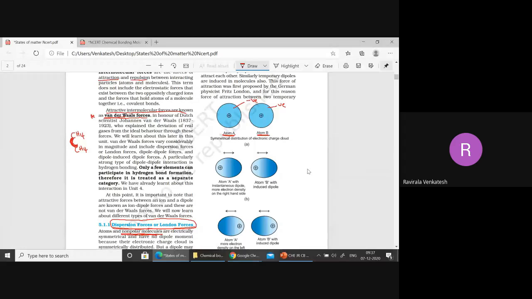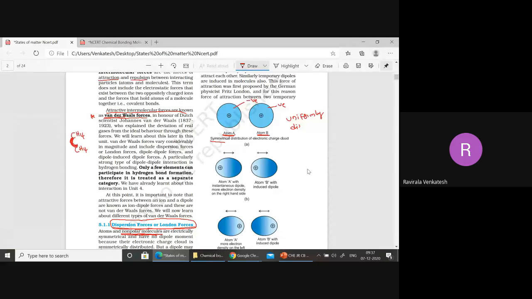Now, this is a symmetrical one. See, symmetrical. The negative part is uniformly distributed here. The positive and negative are uniformly distributed, symmetrical.